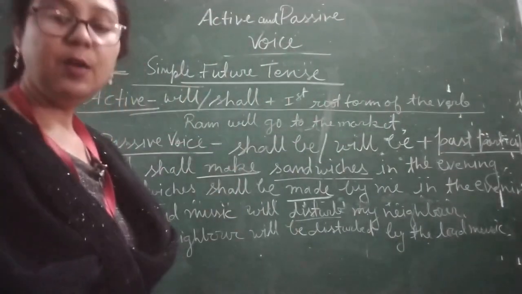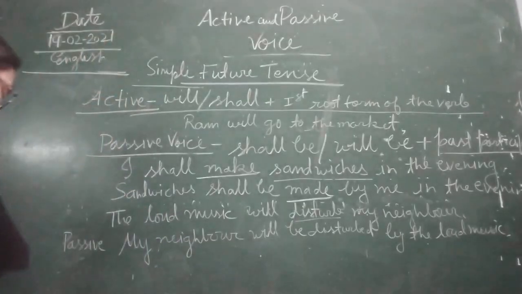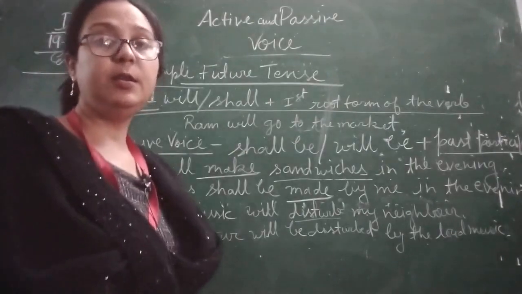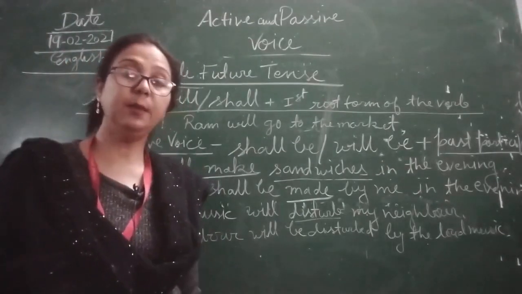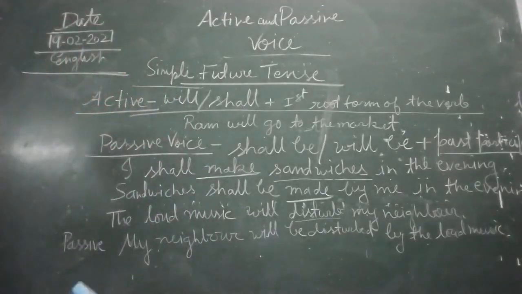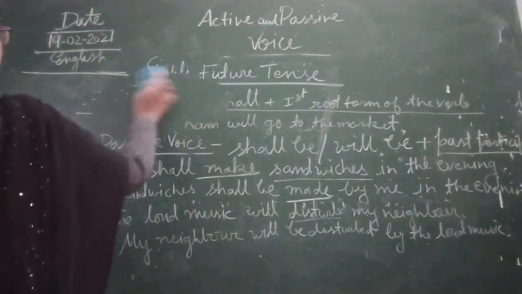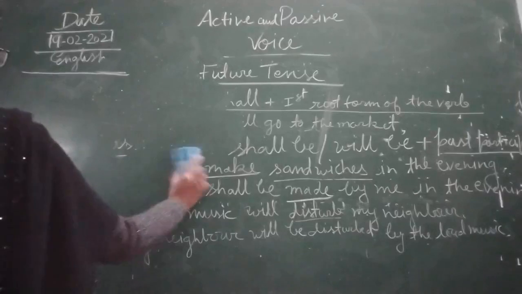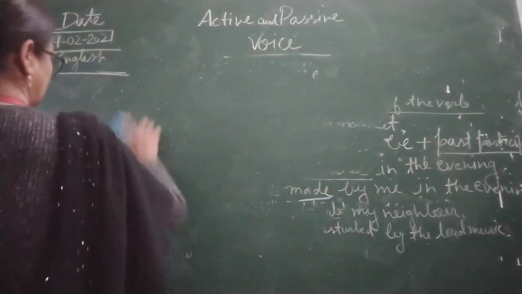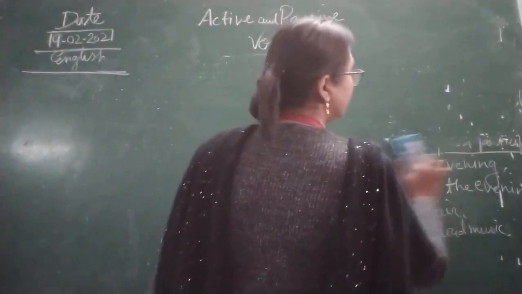Okay children, now we are moving to the next topic. As you all know, in future continuous tense we are not supposed to make passive voice. That is why we are going to write future perfect tense. What is future perfect tense?